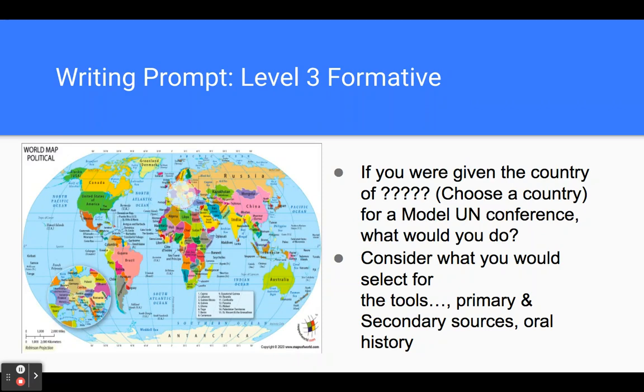We then had a writing prompt, which introduced the Level 3 formative work or criteria for the current indicator we are working on of selecting and using tools. If you were given the country a blank, this is what the writing prompt looked like. You would choose a country for this simulated Model UN conference and then ask, what would you do? Consider what you would select for the tools, the primary and secondary sources, oral history, etc.